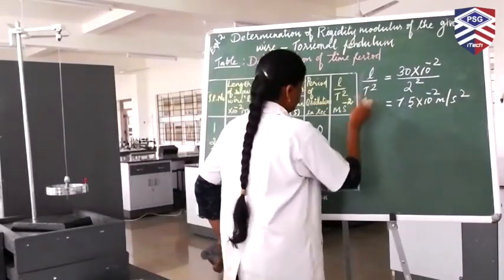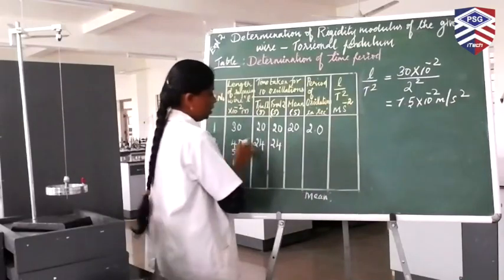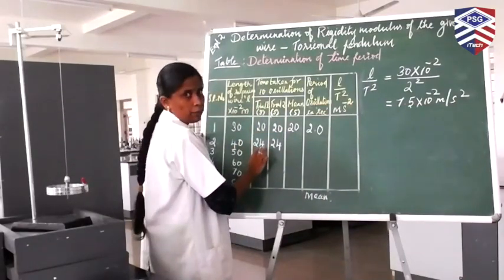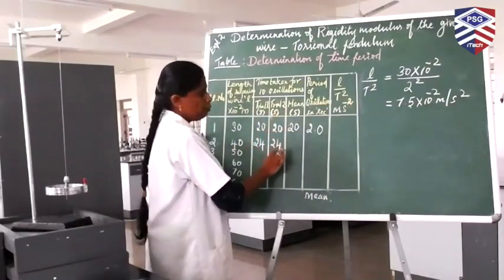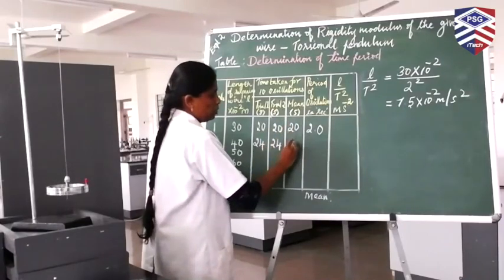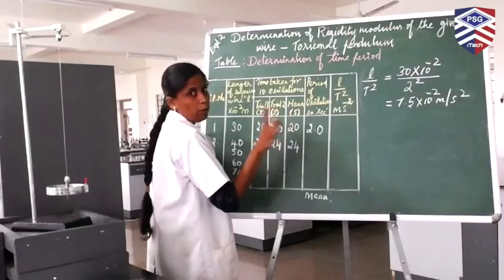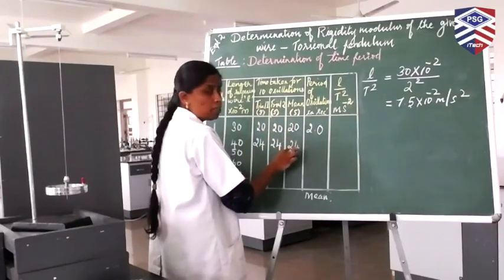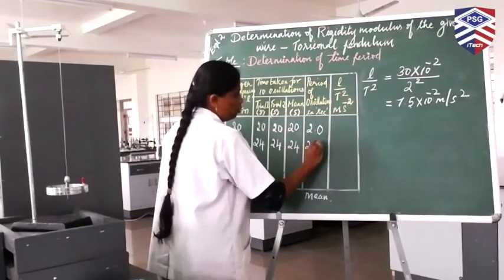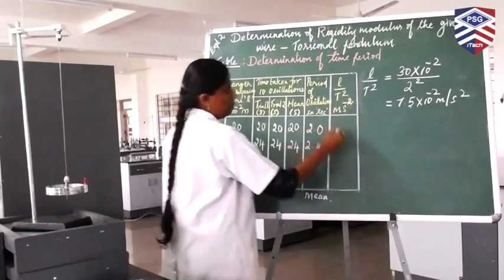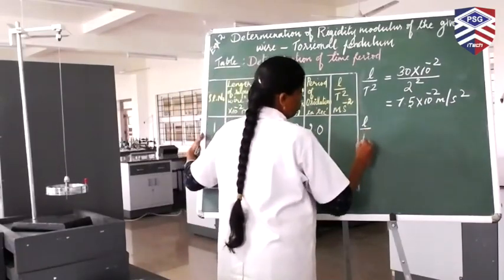Similarly, you have to find L by T square for 40. Trial 1, 24 seconds. Trial 2, again 24. The average of these two is again 24. Period of oscillation is time taken for one oscillation, so divide this by 10 and it will give you 2.4. L by T square for the length 40.